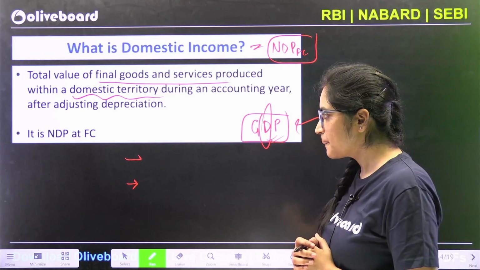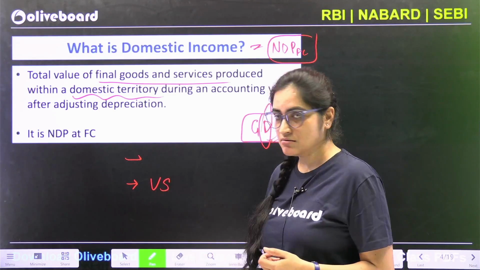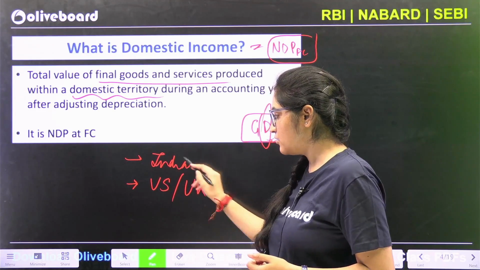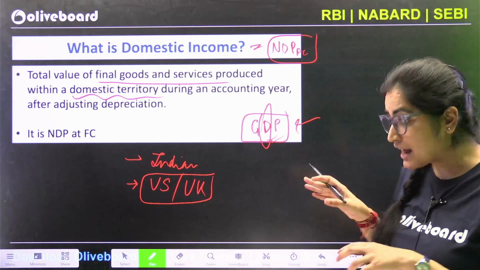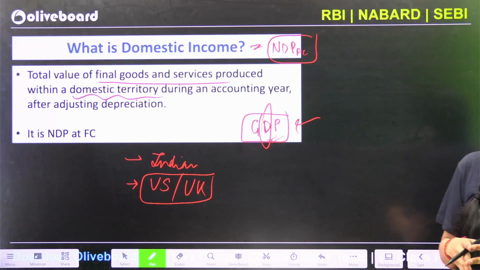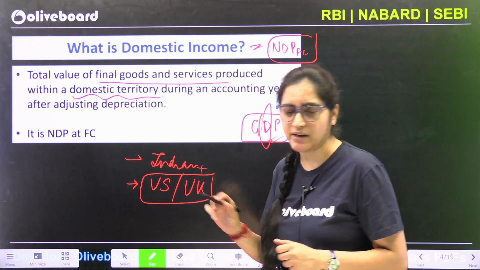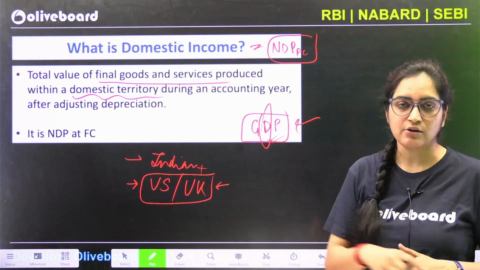that also means that the product might be formed by some US citizen, some UK citizen. Indians, definitely they'll be there, but a firm may be there which is UK led, which is US led. If that firm is producing certain goods and services, then it's very simple. We are going to calculate them as well. Whatever goods and services produced by them, we are going to calculate them as well.